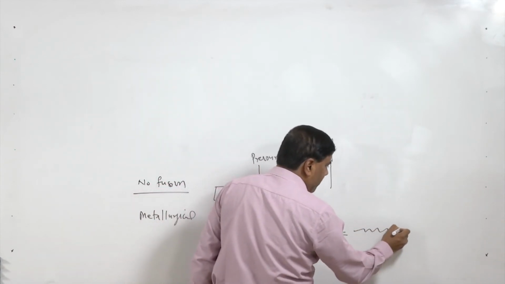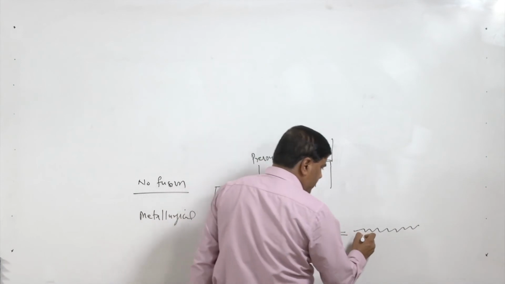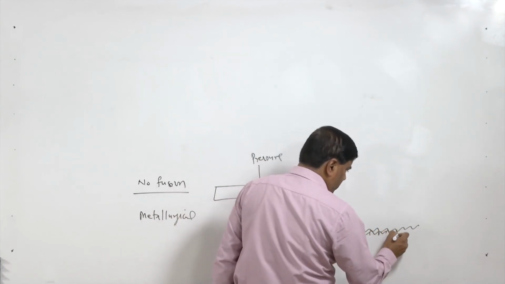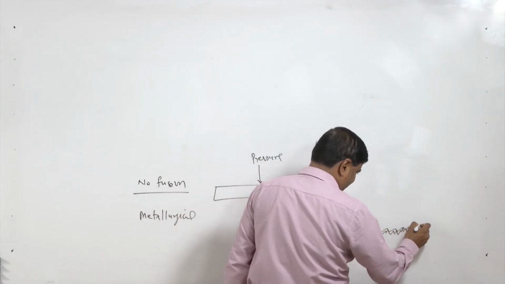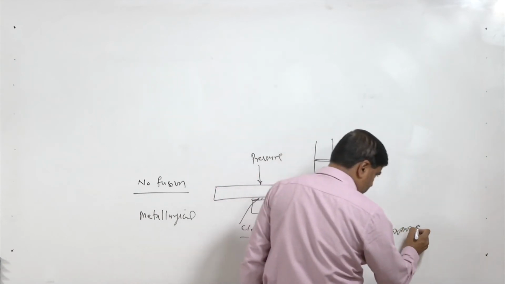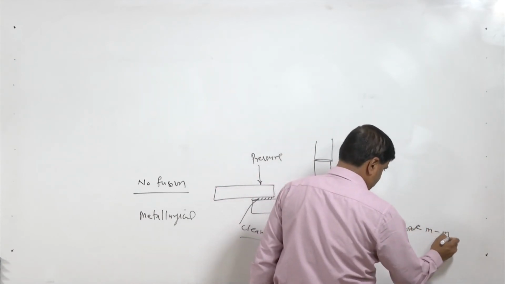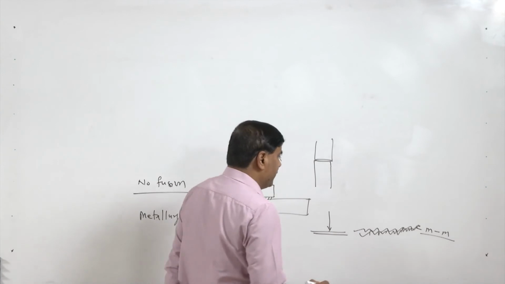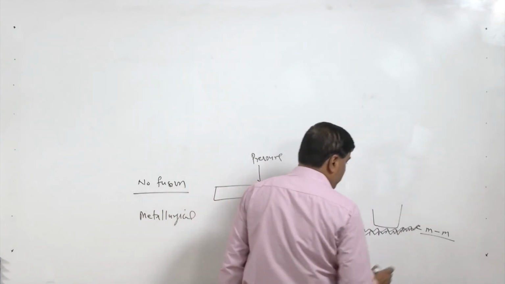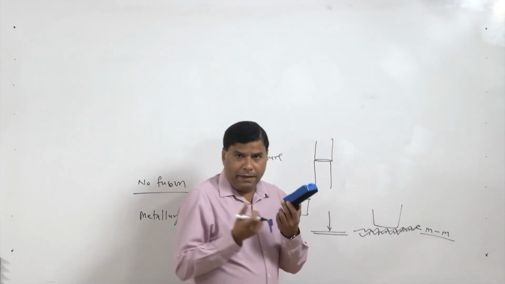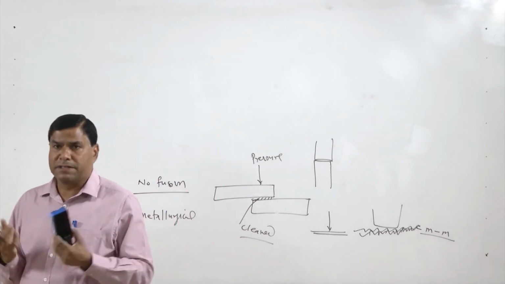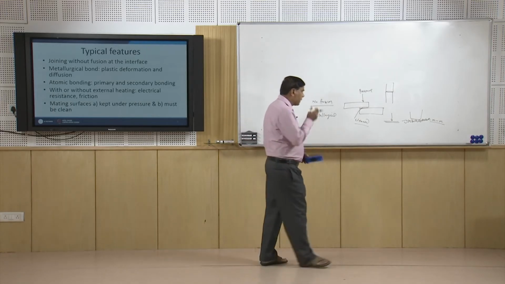So, surface irregularities get closed, they get deformed, and complete metal to metal contact is established, and the pressure has to be high enough so that the atoms of the two sides come extremely close to each other.